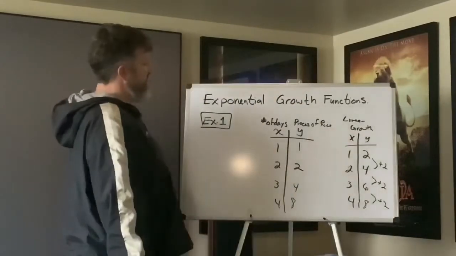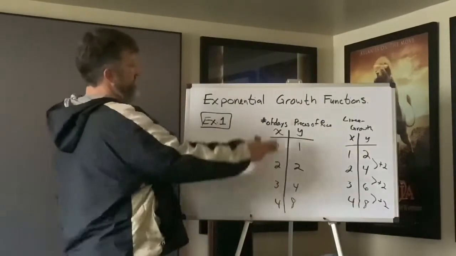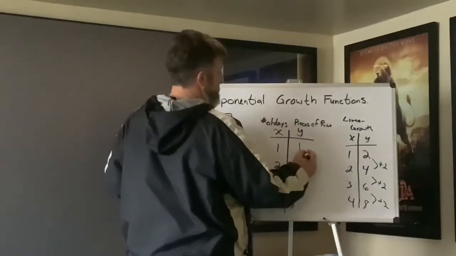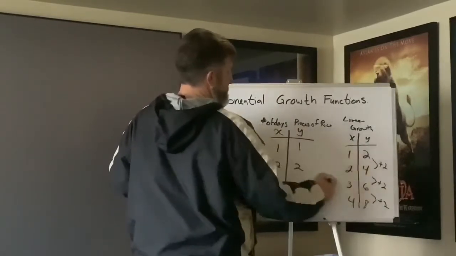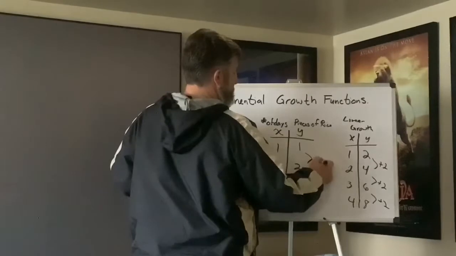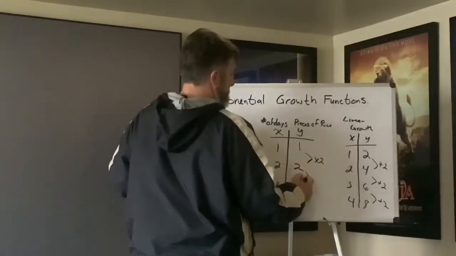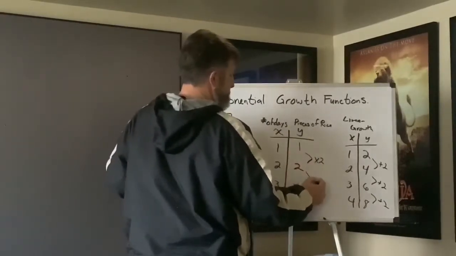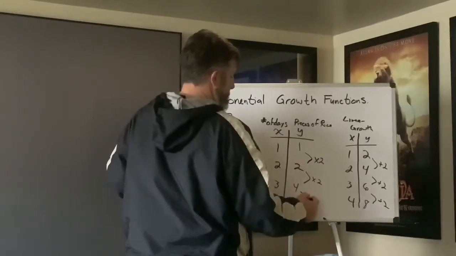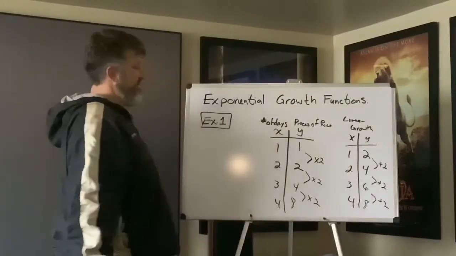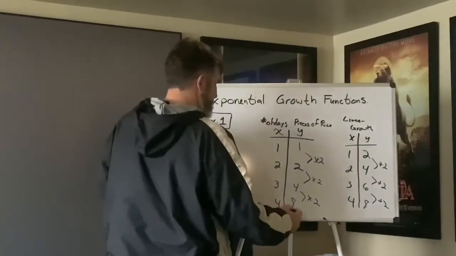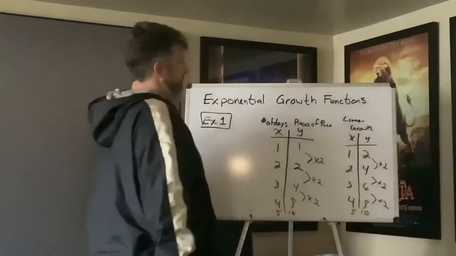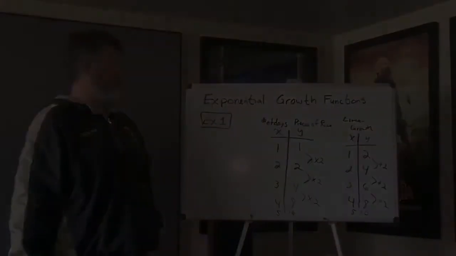Okay? Now, here, it seems like, oh, well, there's not very much of an advantage of having a multiply. But look what the wise man said. He said, look, instead of adding 2 every time, what I want you to do is multiply by 2 every time. Okay, so he would go, 1 times 2 is 2. 2 times 2 is 4. 4 times 2 is 8. And if we went to the next one, on day 5 here, there would be 16. Over here on day 5, there's only 10. And the numbers get greater and greater and greater in difference as we go along.